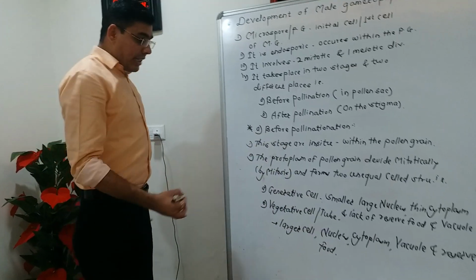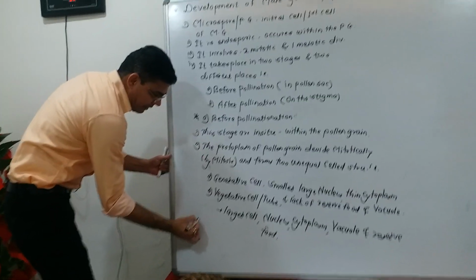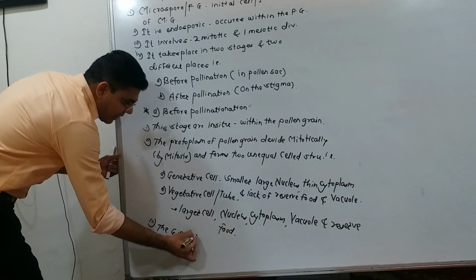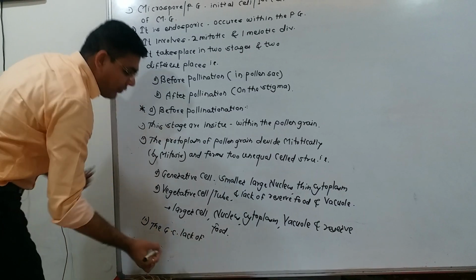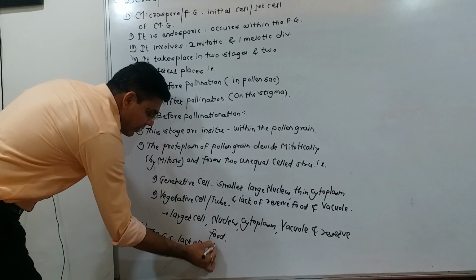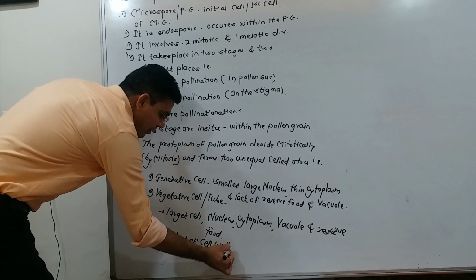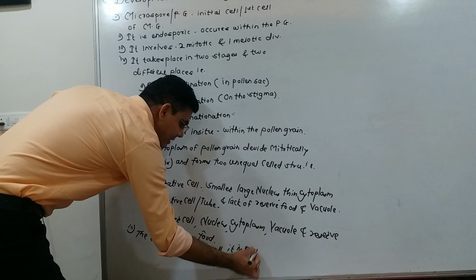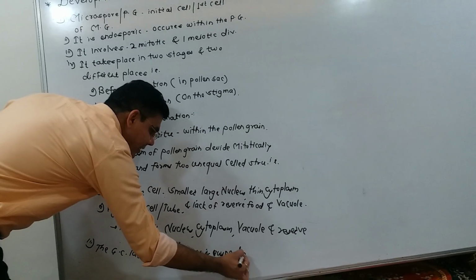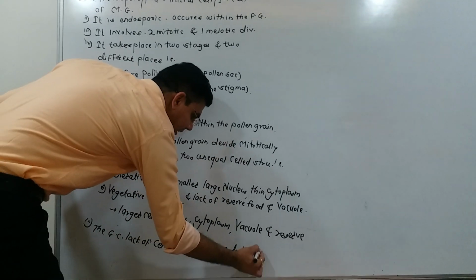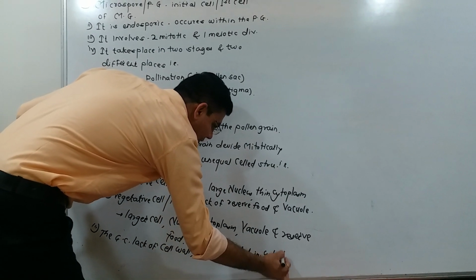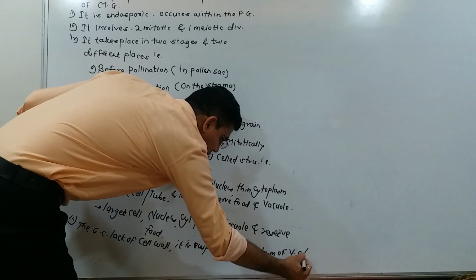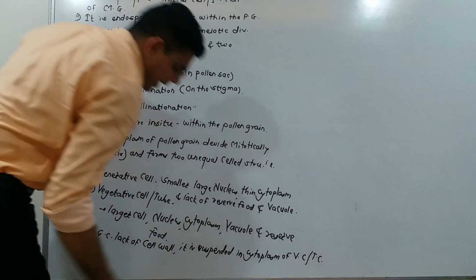The generative cell lacks a cell wall, so it is suspended in the cytoplasm of the vegetative cell or tube cell.